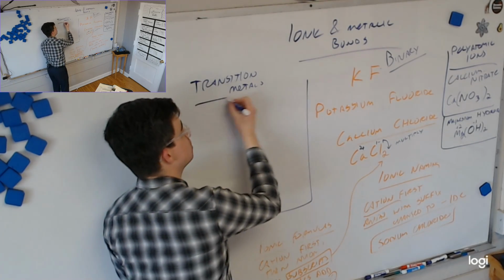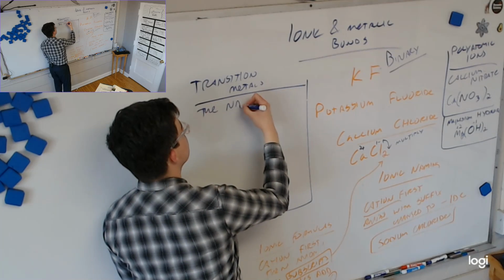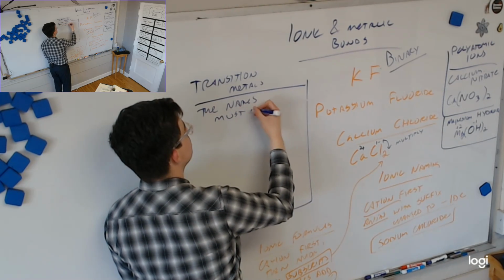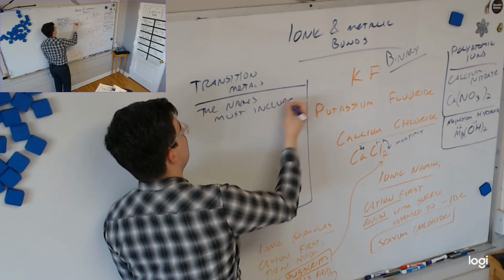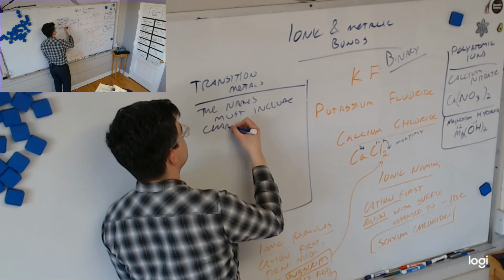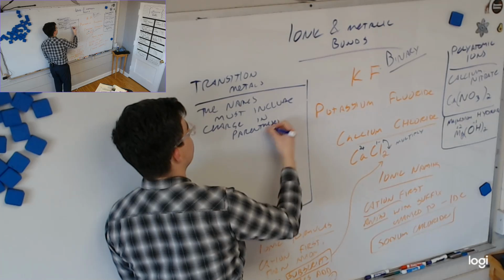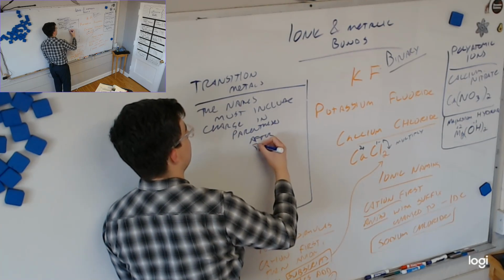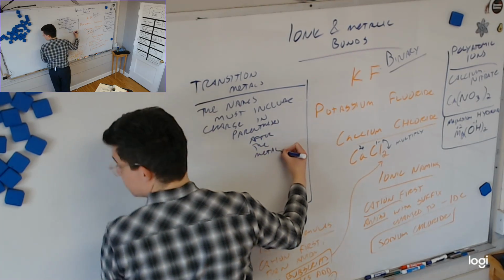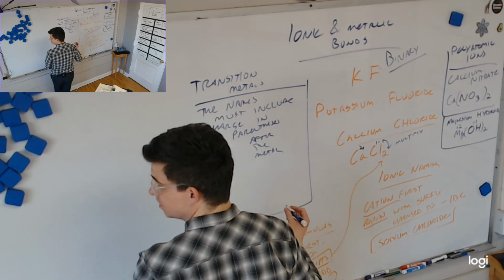But if we have transition metals, the names must include the oxidation state or charge in parentheses after the metal. Can the camera see what I'm doing? Yeah, pretty much, or at least as good as it usually can.